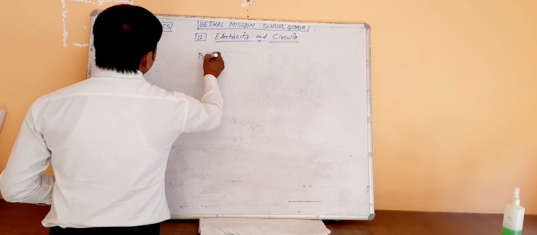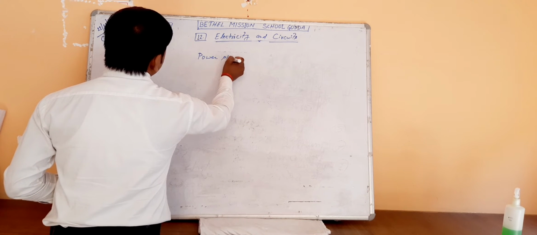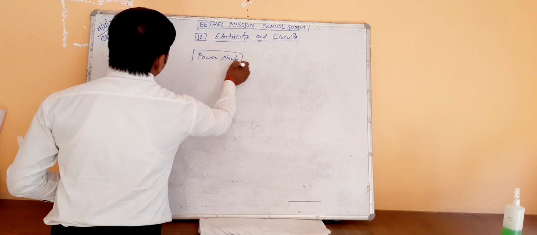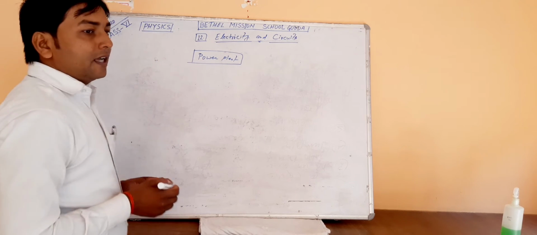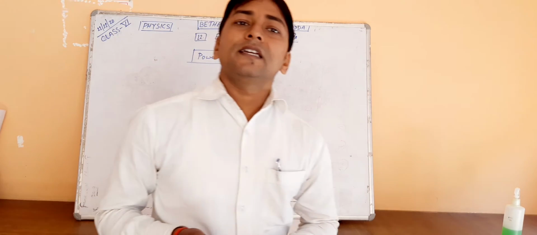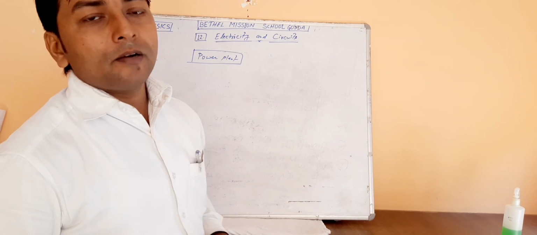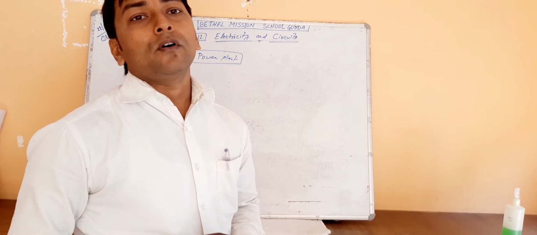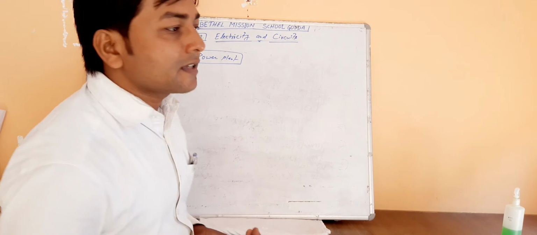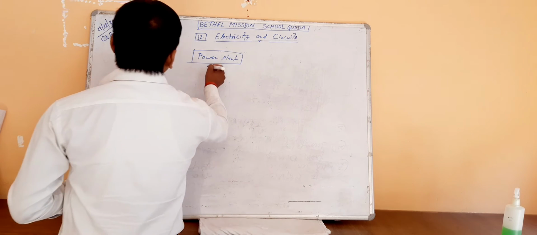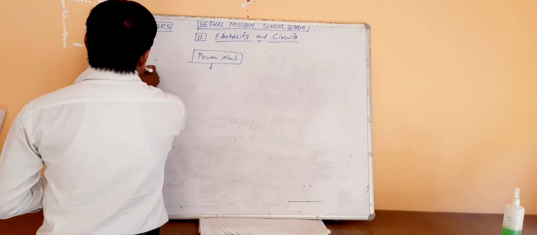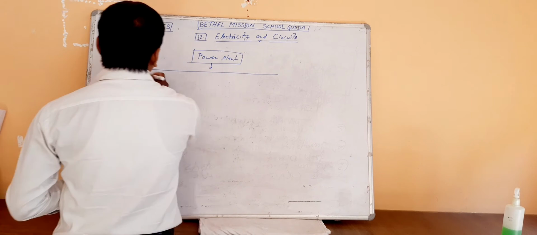What is a power plant? From where we get the electricity, it is called a power plant. In a power plant, what type of things are used? According to this, we divide power plants into three parts.